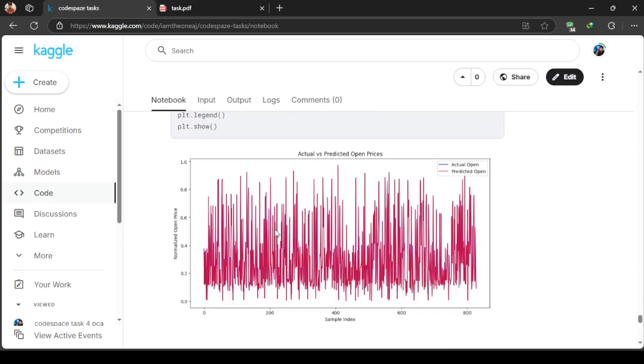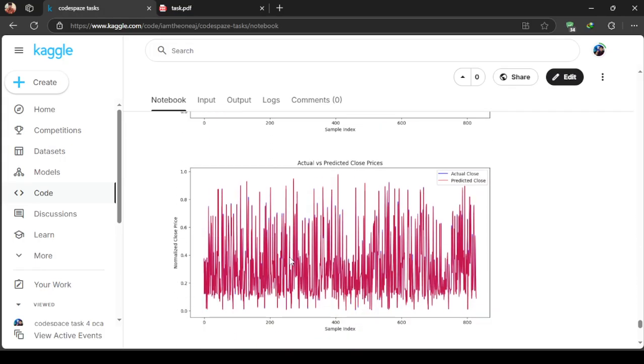I don't think we can zoom in, but if we look carefully, we can see a violet line for predicted opens and actual opens, and this is the graph chart of actual versus predicted closing prices.